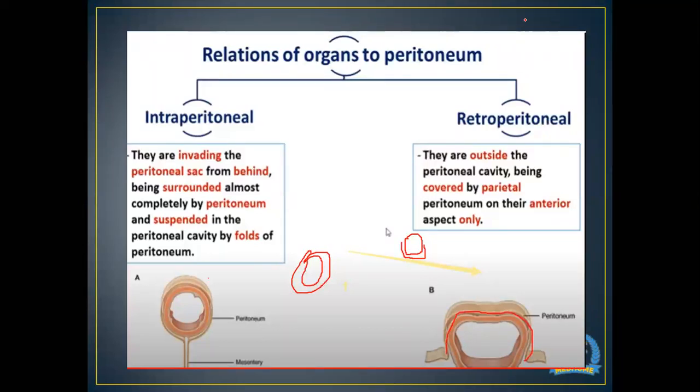Anyone? Or just answer it in the chat box. Stomach, colon, and retroperitoneal organs include kidney and female reproductive organs. Yes. Excellent. And any others?